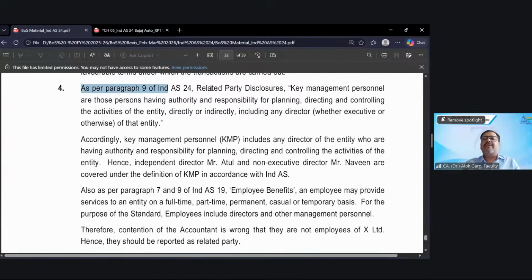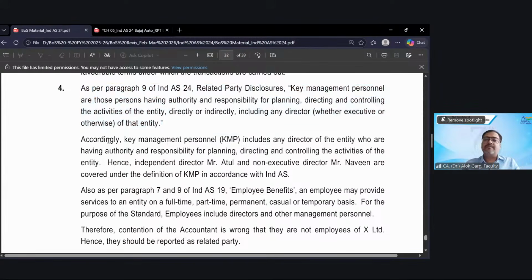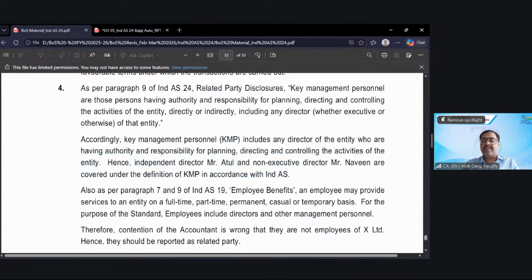As per paragraph 9 of Ind AS 24, KMP are those persons having authority and responsibility for planning, directing, and controlling the activity of the entity, directly or indirectly, including any director, whether executive or non-executive, of that entity. Accordingly, KMP includes any director of the entity. Hence, independent director Mr. Atul and non-executive director Mr. Naveen are covered under the definition of KMP under Ind AS.